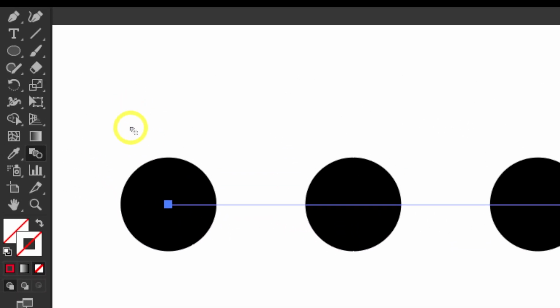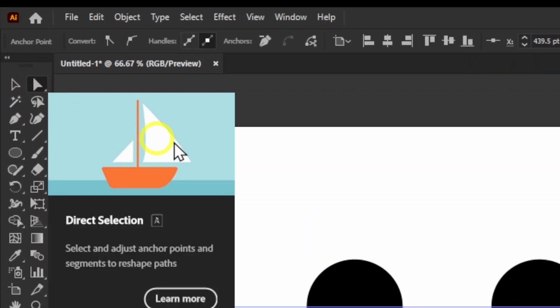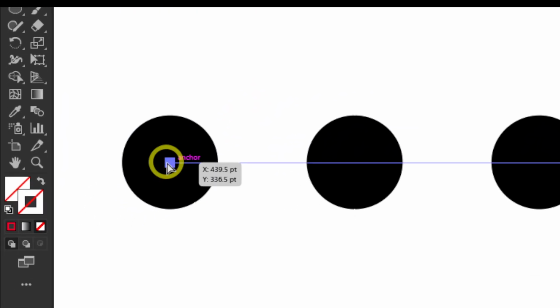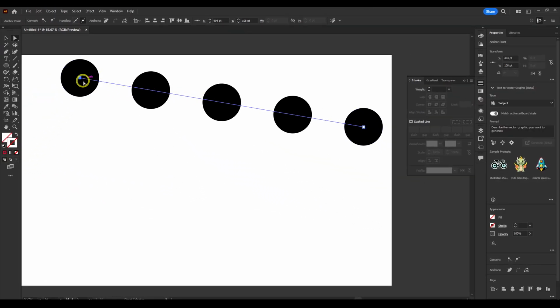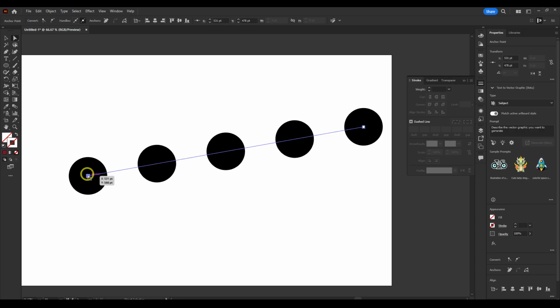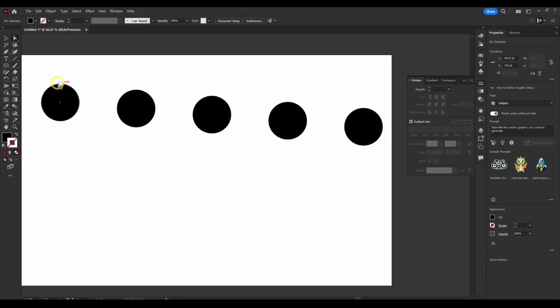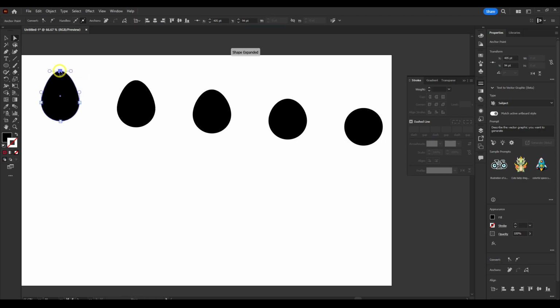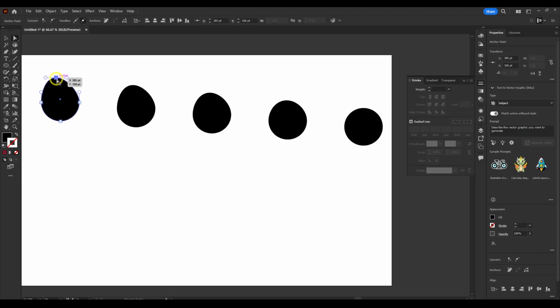And now I would like to show you, if you select the direct selection tool, and if you grab one of these anchors, now if you move like this, you can actually change even one here, and all of them are changing, which is really what we want.